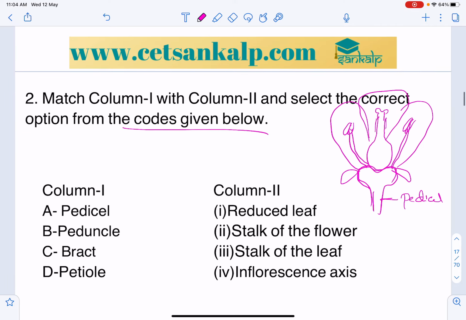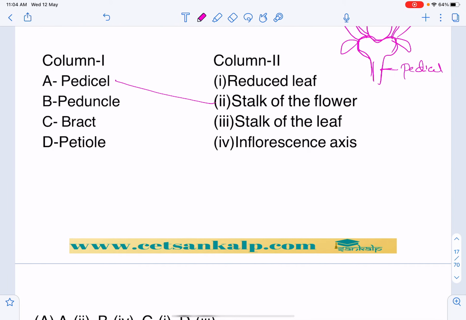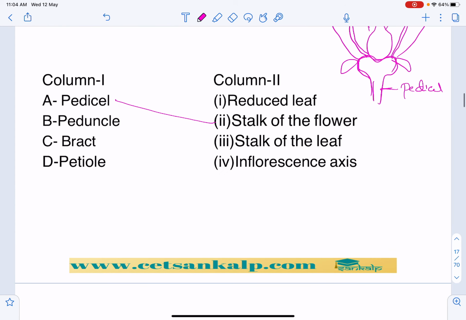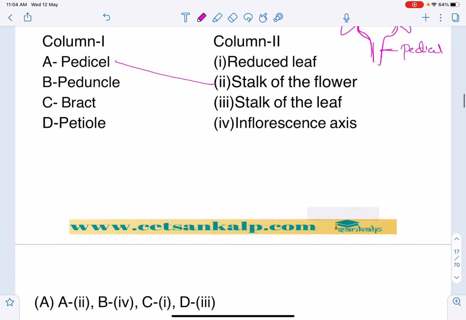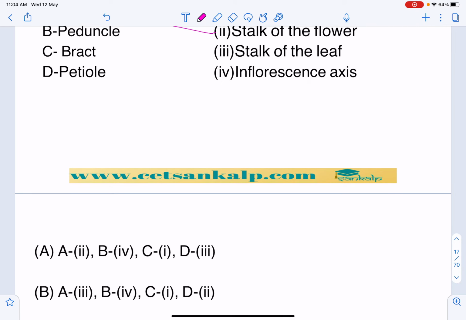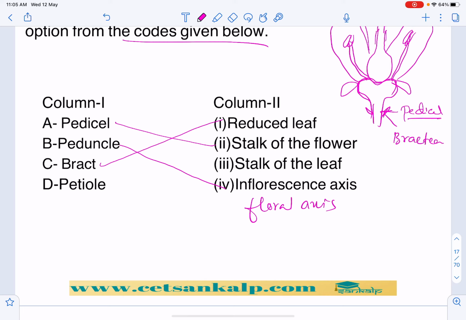Peduncle is the inflorescence axis, that is the floral axis. And bract is the reduced leaf present here. The reduced leaf-like structure will be present on the pedicel. If they are present, that flower is called bracteate. If it is absent, that is ebracteate.